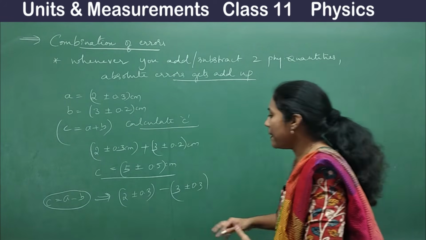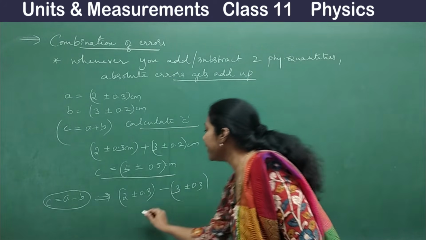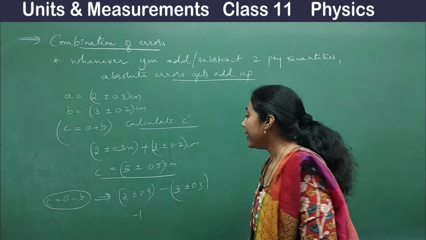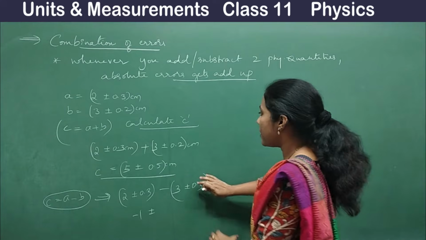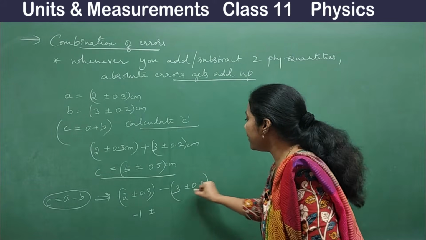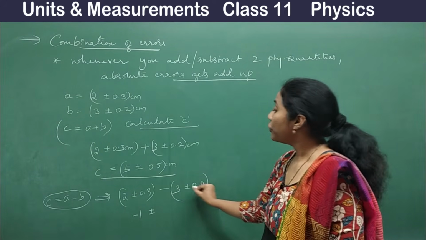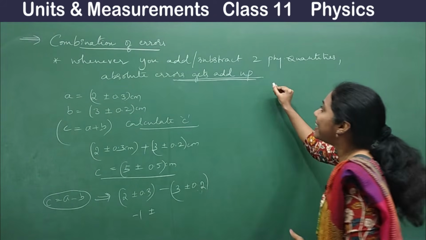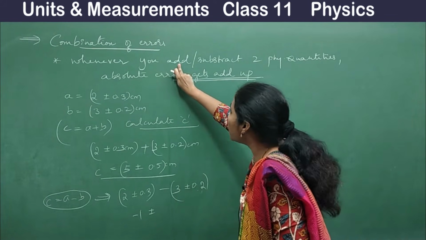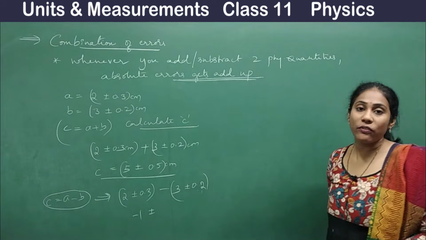And now what is my value? 2 minus 3, it is minus 1. So in this case, you're not subtracting 0.3 minus 0.2. You just have to add them. Absolute errors always get added up when you are adding two quantities and subtracting two quantities.